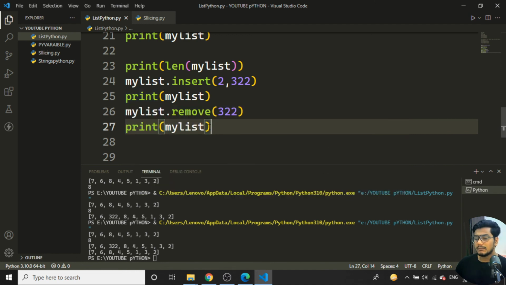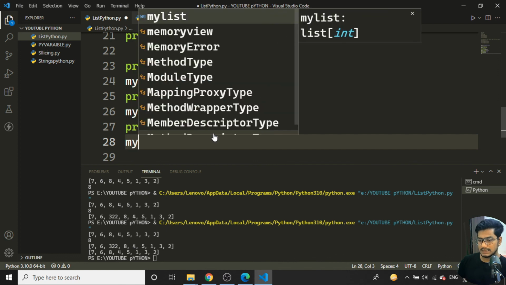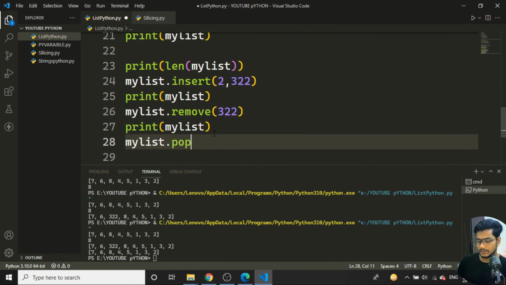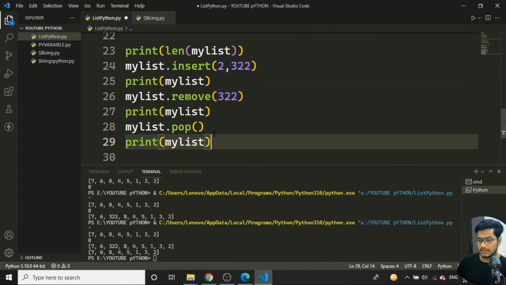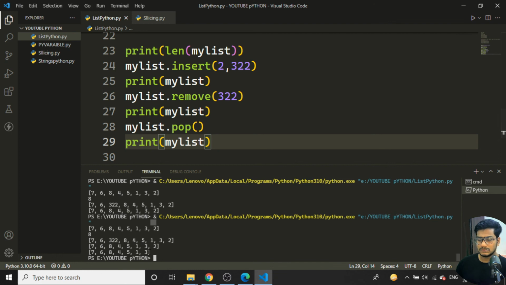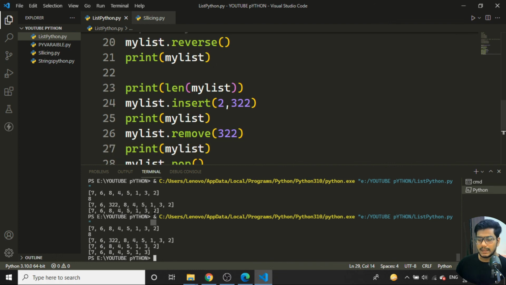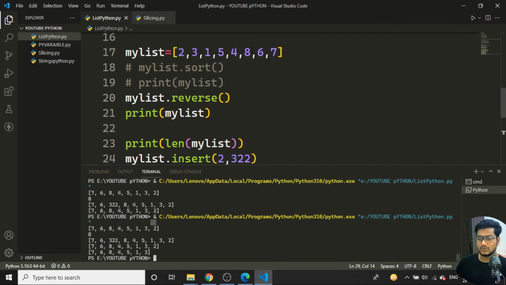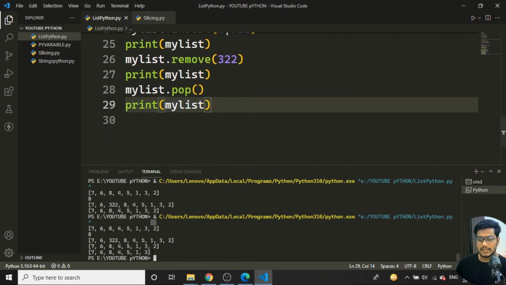And we have a pop function also. If I run my list dot pop and print the list, the last value, which is 2 in my list, will get deleted. You can see that 2 has been removed from the existing list. The 2 has been popped. Whatever value is at the last position will get popped.